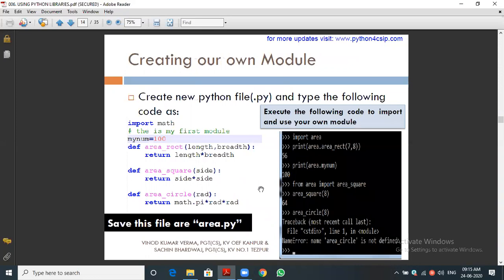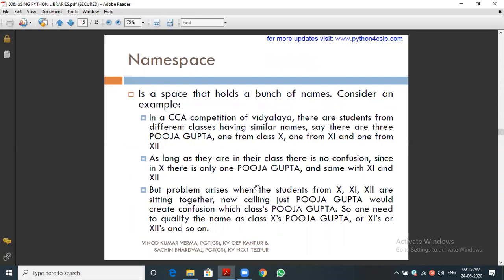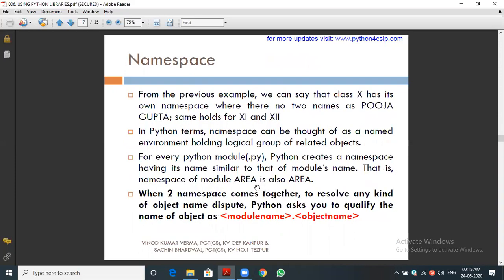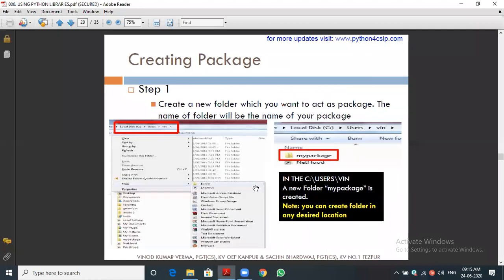And now we create our own module. We have created two modules: one temperature conversion, and another the area function we have discussed. Namespace also we have discussed, the LEGB rule and all, and how to import. Now today our concept is how to create a package.